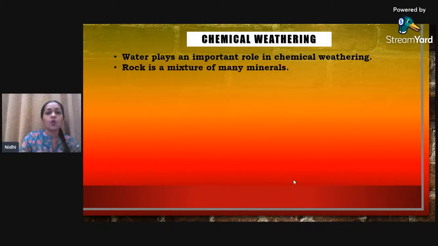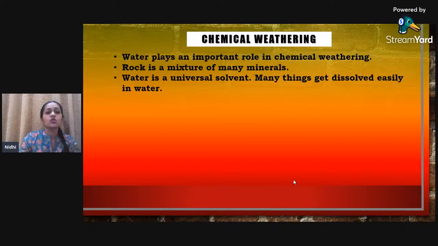Okay, so water plays a very important role. We all know that rock is a mixture of many minerals. Rock is a mixture of many minerals. In the first part also I told you guys about this, that rocks are made of different minerals, and when water mixes into it, then certain minerals get dissolved into the water. Some minerals get dissolved in that water. Why? Because water is a universal solvent, right? So there are many things, my dear students, which get easily dissolved inside the water. Okay. Yes, there are many things other than your tank that get dissolved in water.